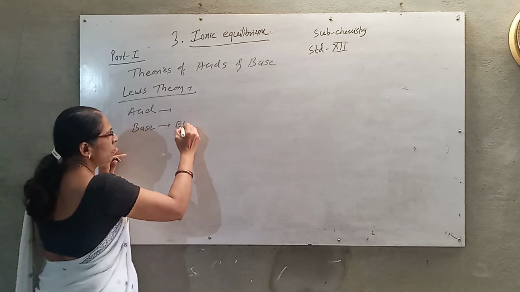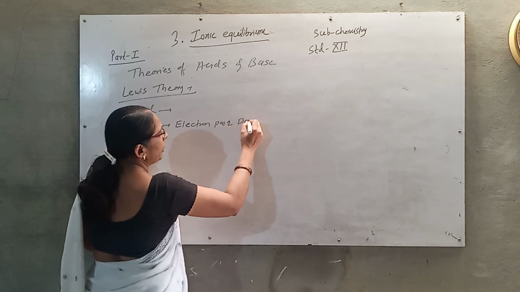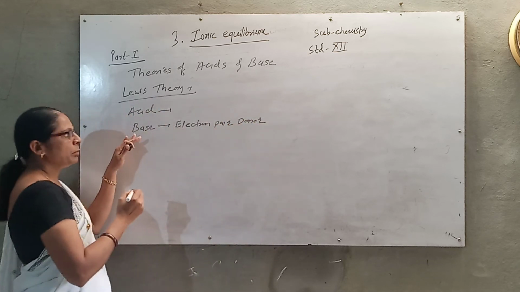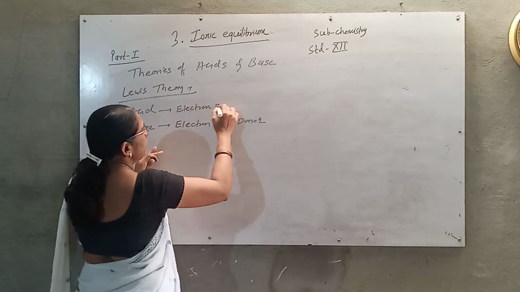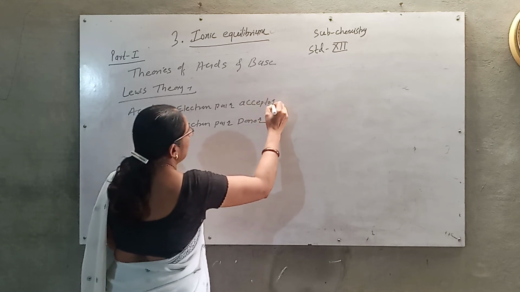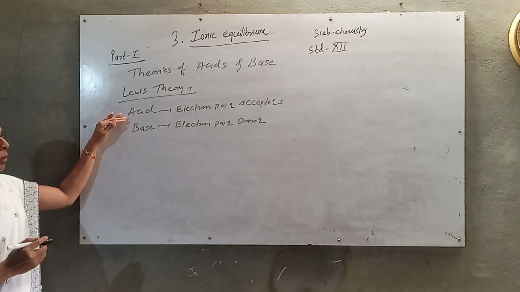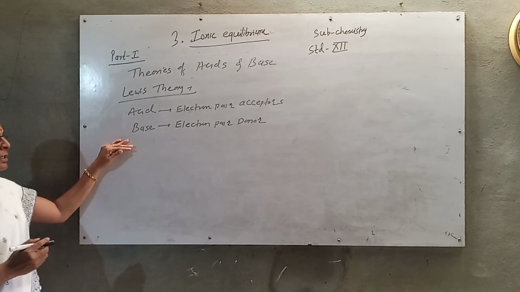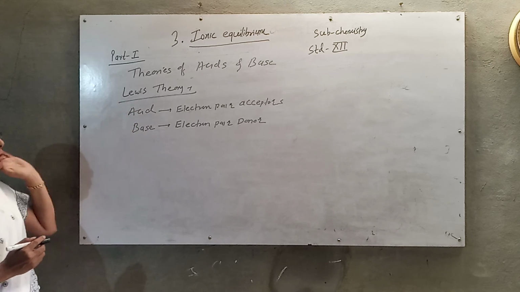Electron pair donors are the bases, and electron pair acceptors are the acids. Remember, electron pair donors are the bases and electron pair acceptors are the acids according to Lewis theory.